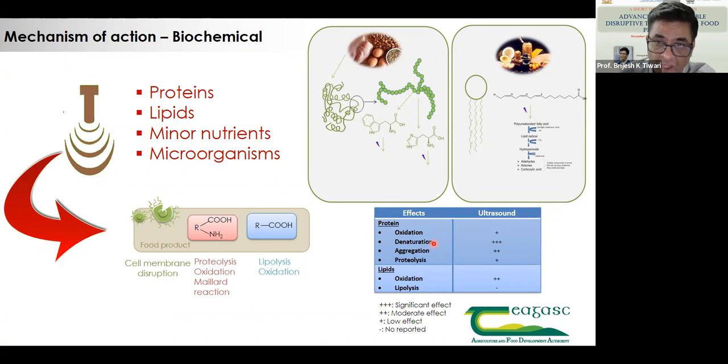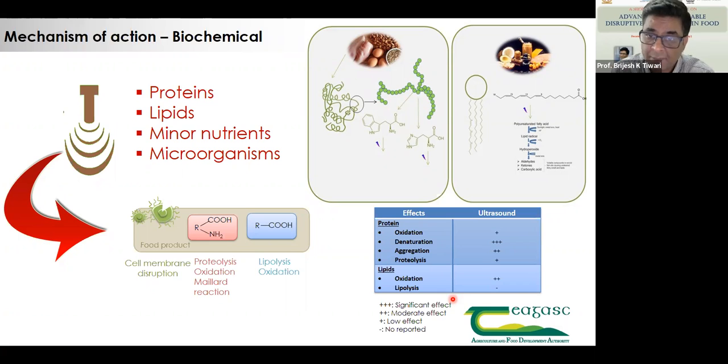Same thing applies here. Protein is mainly subjected to oxidation. If it is in a food matrix system, it has less effect compared to when it is in standard solution. That means if you want to modify protein properties, in some cases, if you treat soya protein, we may see better gelling properties. When we use it for fish protein, we may have a different gelling property under a similar condition. That largely depends upon the type of the proteins, and obviously on ultrasonic parameters: denaturation, aggregation, or proteolysis.